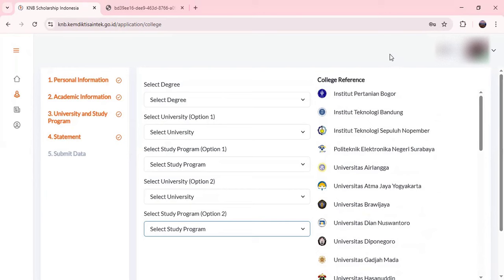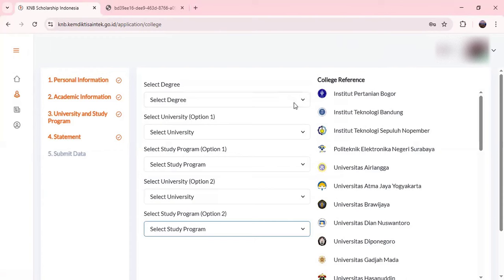Selection and rejection are part of the application, but you must put in your 100%. This is the only part which creates the difference, because otherwise the KNB scholarship application is quite simple. It's not like you have to work really hard on a motivation letter or documents. The only part that creates a difference is university selection and even the program.